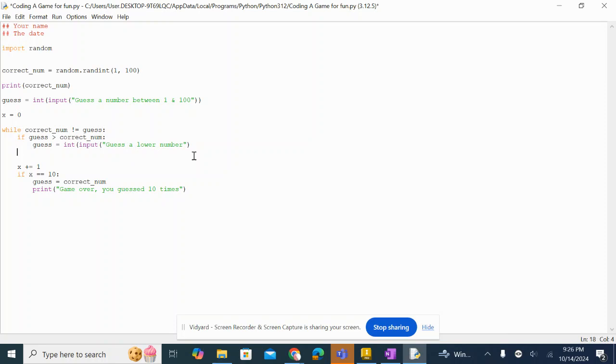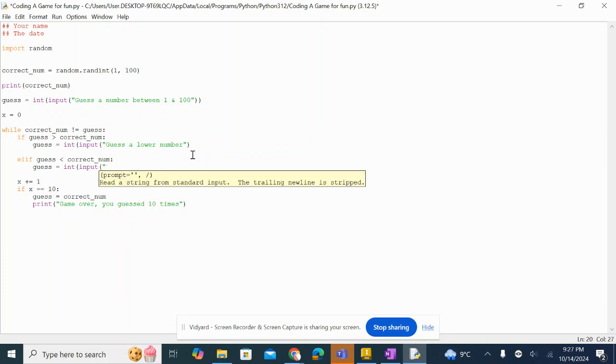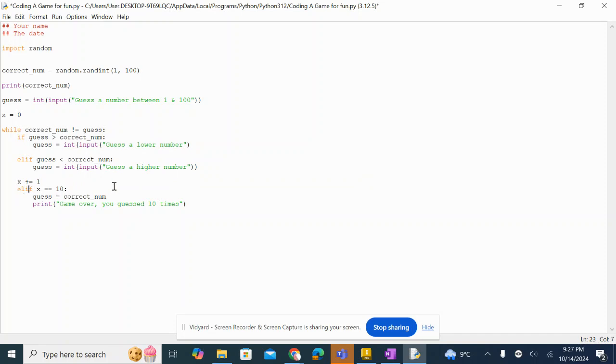And then we just do another if statement. All right, now we can do elif or we can do if. Elif sounds more professional. If guess is less than correct number, then guess is equal to the integer input guess a higher number. And there we go. And then this one becomes elif after this becomes if. Sorry. My bad, guys. Guys, don't copy that. My bad. This is an if statement.